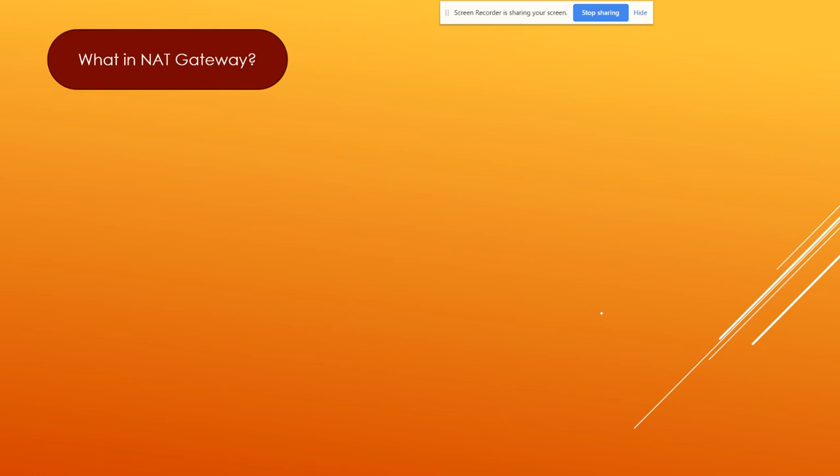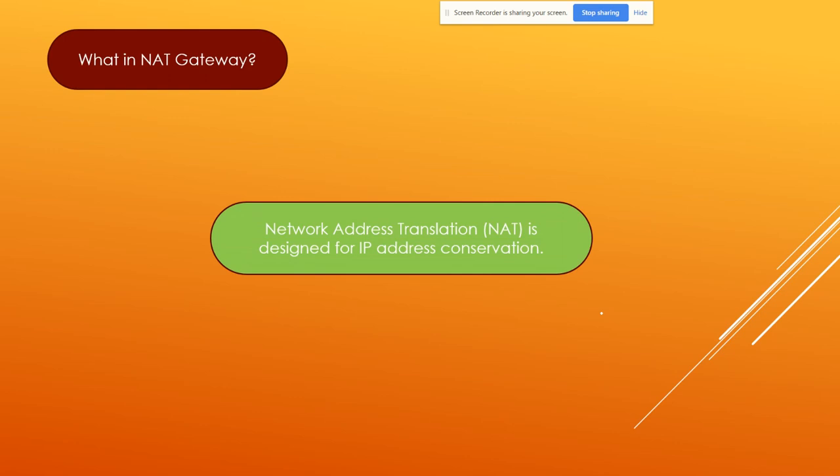So the first thing is, what is NAT gateway? Since I'm going to talk about the NAT gateway, as per the name, it's a network address translator or translation. So what does it do? It simply converts the private IP into public and public into private. So how does it work?